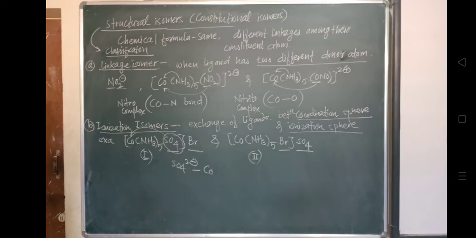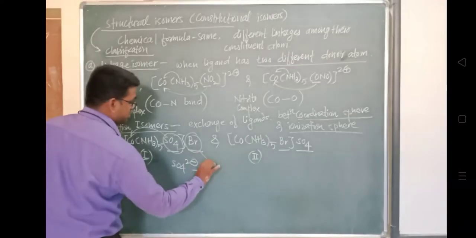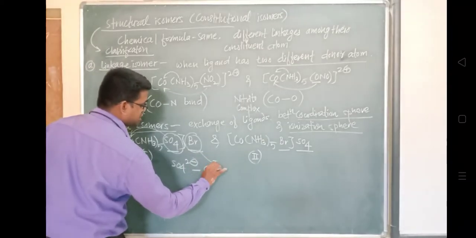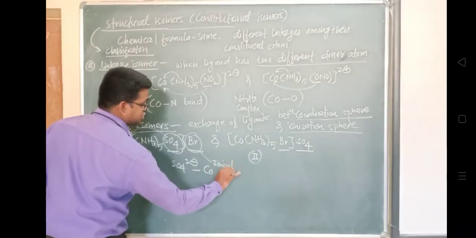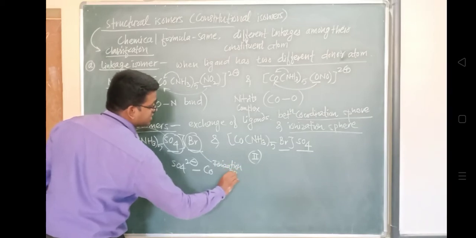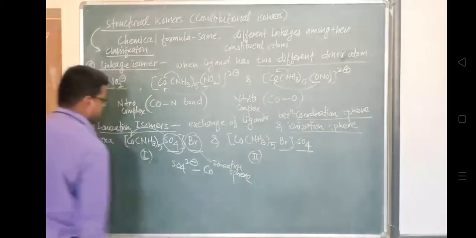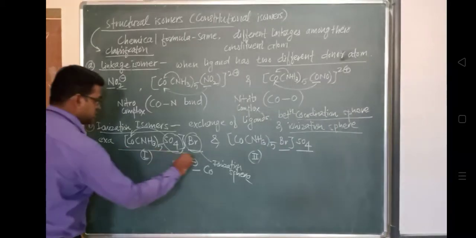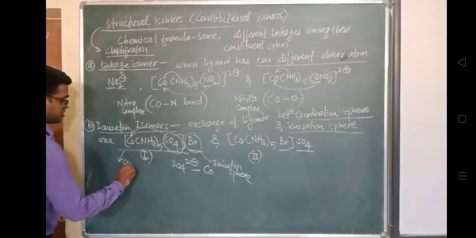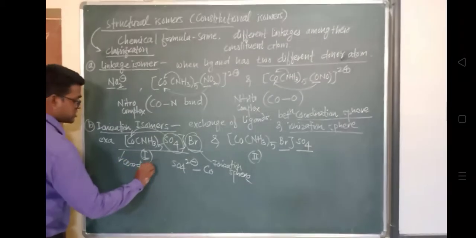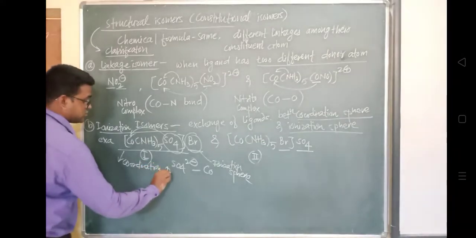Br is the ionization sphere. This bromide is the ionization sphere, and this is completely the coordination sphere. We have already studied this portion.